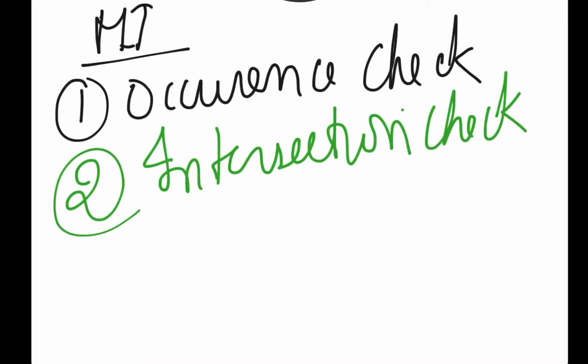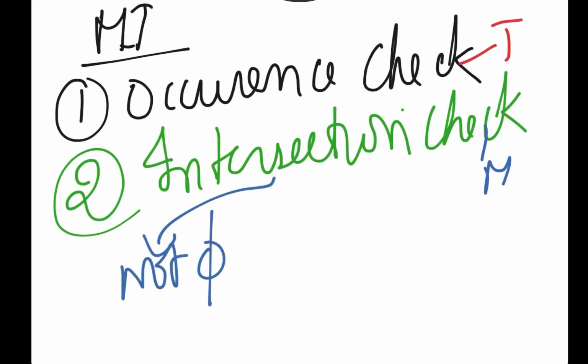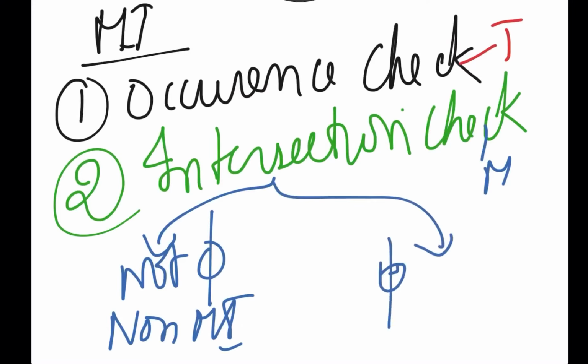This is the theoretical way. And the mathematical way is checking with intersections: if you write both events as sets, will they have any common element or not. If the intersection is not phi, they have some common element, so they are non-mutually exclusive. And if the intersection becomes phi, there are no common elements, and they are mutually exclusive events.